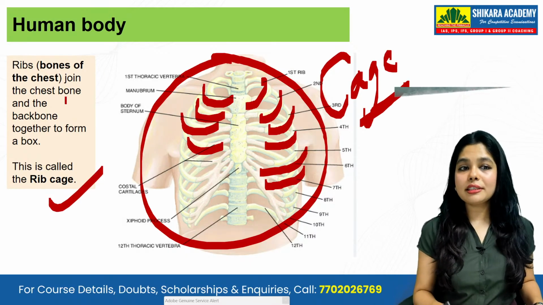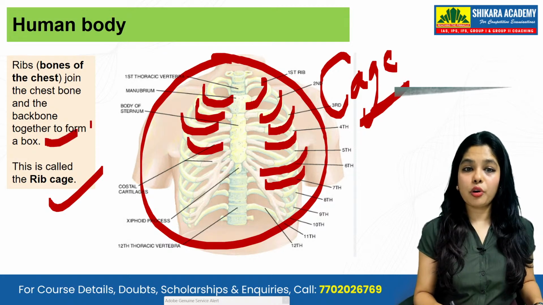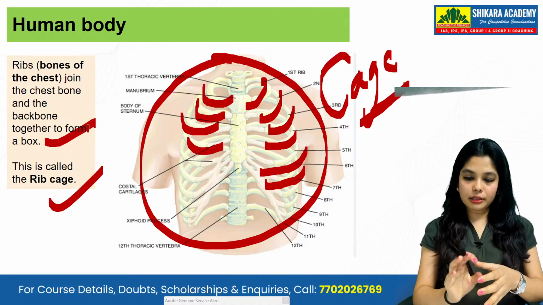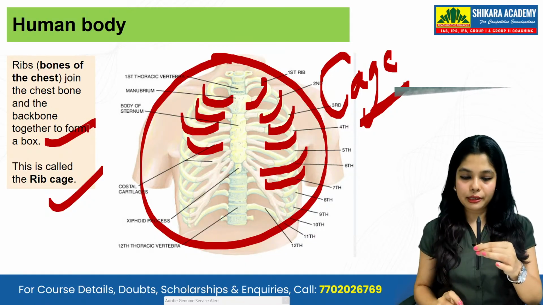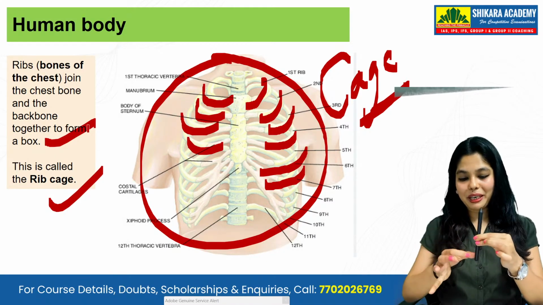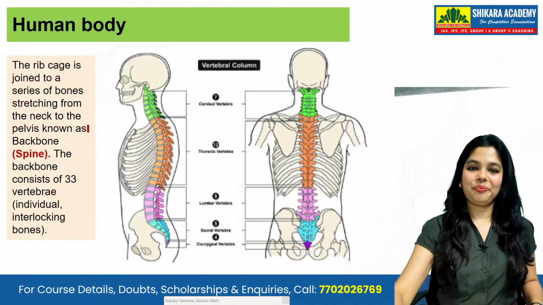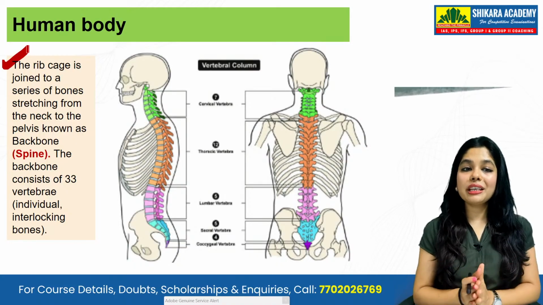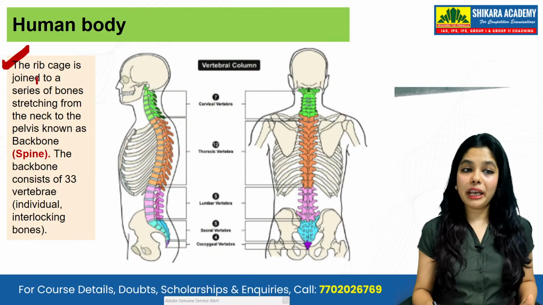It joins the chest bone to the backbone to form a box. That is joining your spinal cord. Suppose this is the spinal cord, and it is joining like this to the spinal cord. Correct? Then the rib cage is joined to a series of bones stretching from the neck to the pelvis